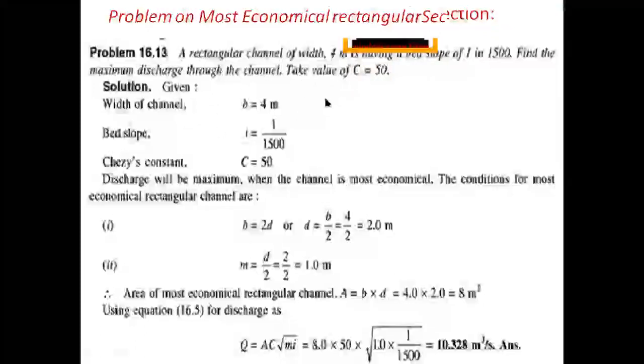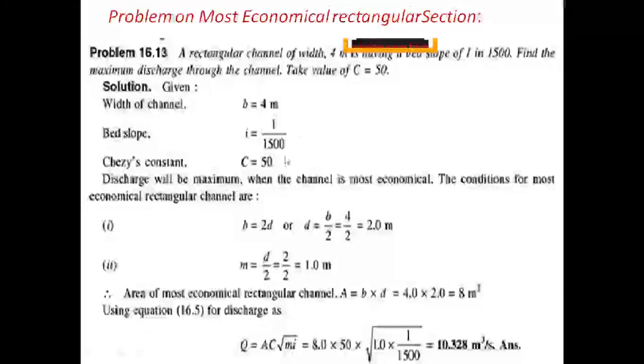What is the given data in this problem? Width of the channel is 4 meters for the rectangular channel. Bed slope of the channel, I value, is given as 1 by 1500. Chezy's constant of the channel is given as C equal to 50. Find the maximum discharge of the channel. The question is asking how much discharge of flow will come out in the channel, which we need to find.